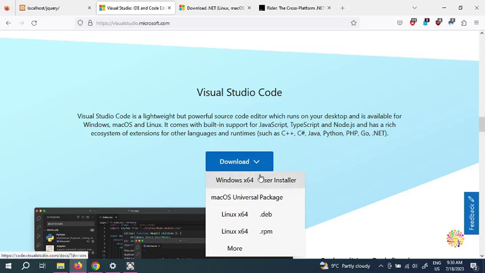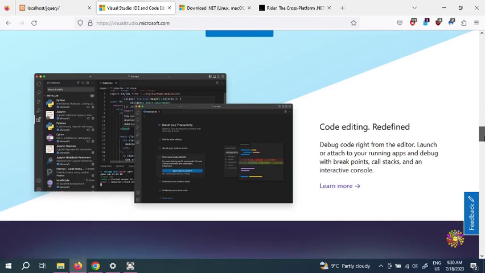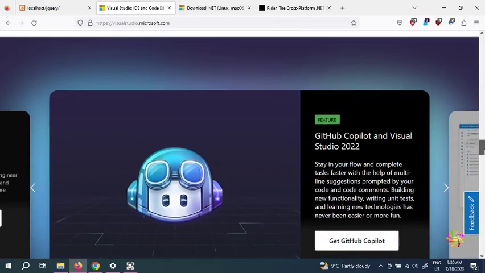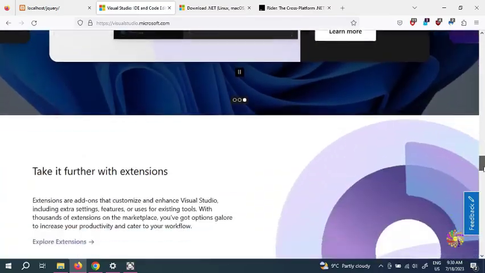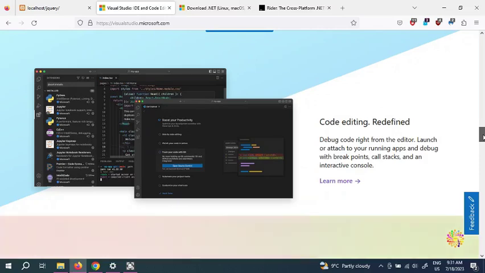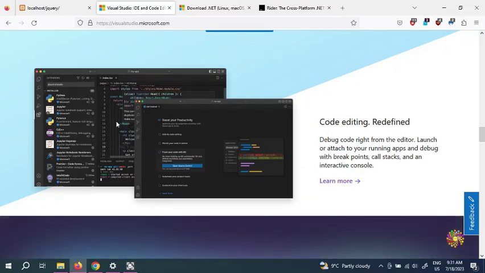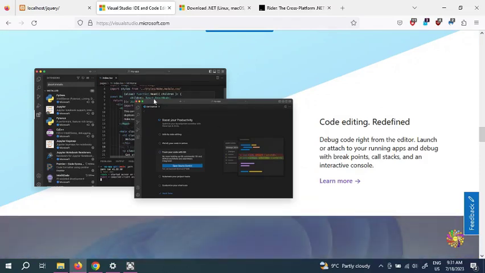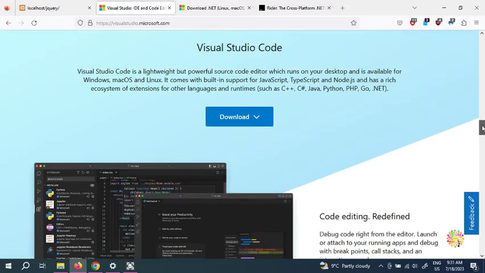And if you look in here, there is no Community, no Professional, no Enterprise. It's just a Windows x64 user installer. Why? Because it's free. It's totally free. You're not even paying one cent. This is just for us because we are learning. If you want to learn C++, C Sharp, Java, Python, PHP, Go, or .NET in the future, this is the one for you. That's how the interface looks. But make sure that when we install this one, we're going to install the C Sharp extension.